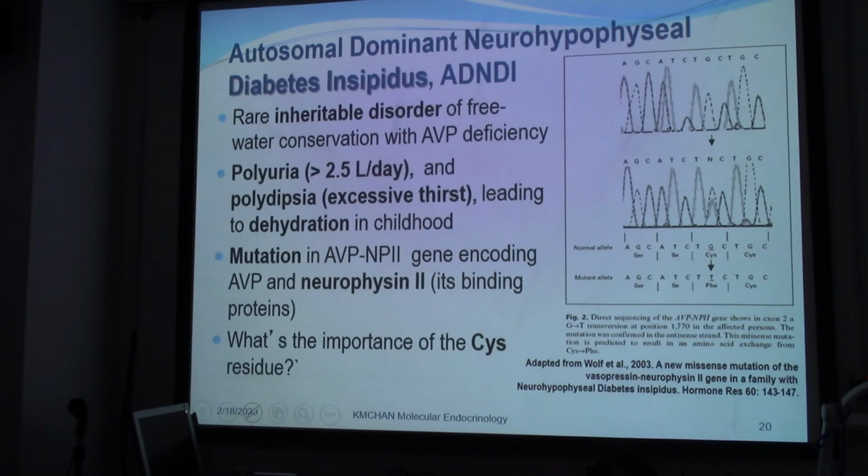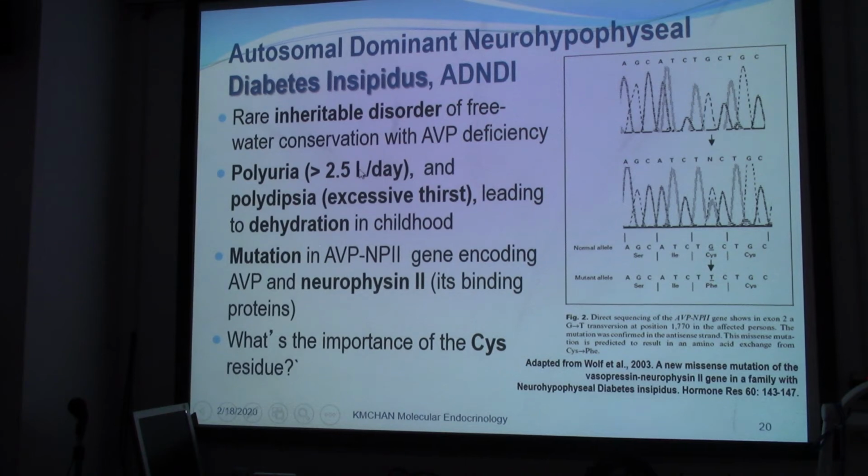You may be interested in knowing by studying those diseases. This is one very rare inheritable disorder or genetic disease known as autosomal dominant neurohypophysial diabetes insipidus, or ADNDI. Okay. The symptoms of these patients will include polyuria. Poly means more, uria means urine. The patient will have more than 2.5 liters per day of urine.